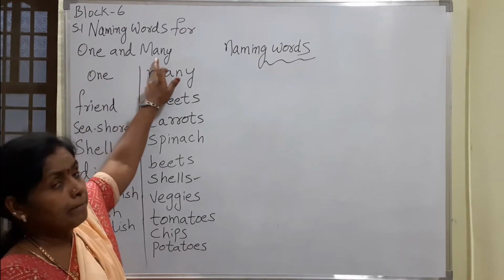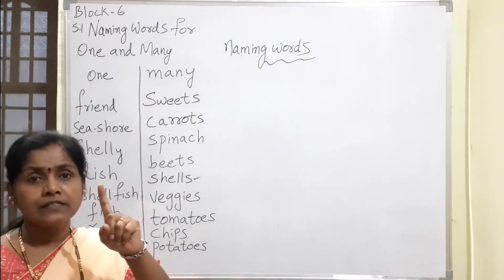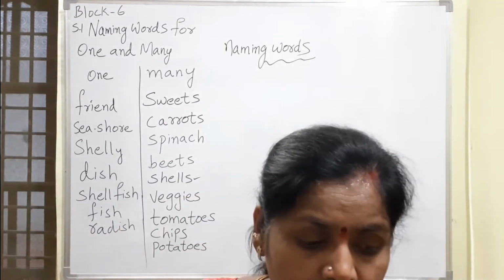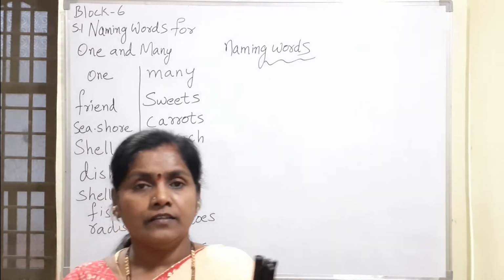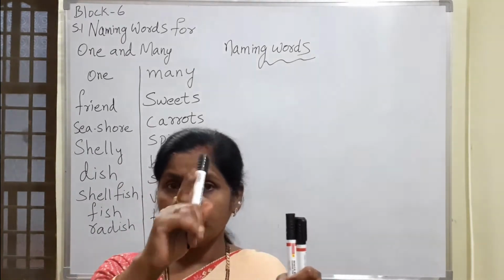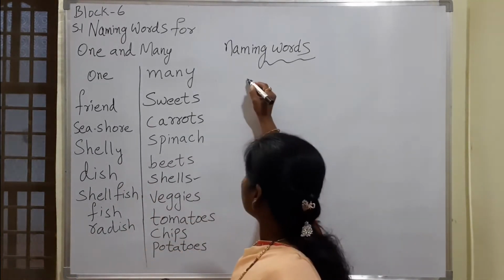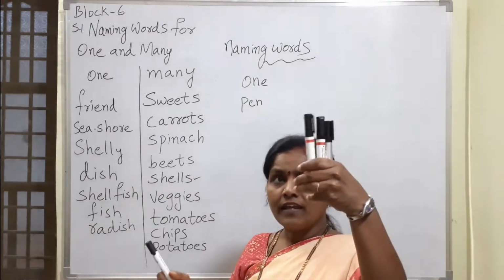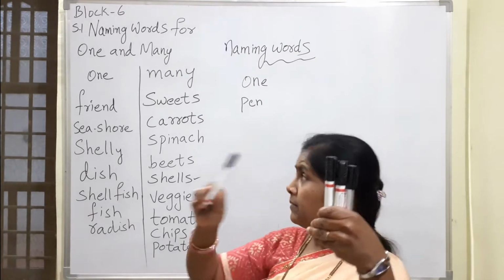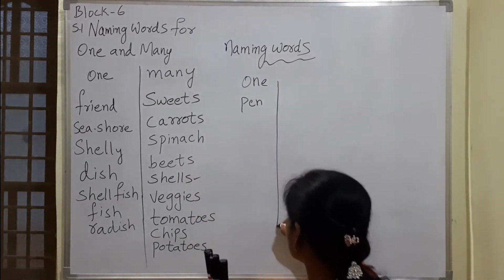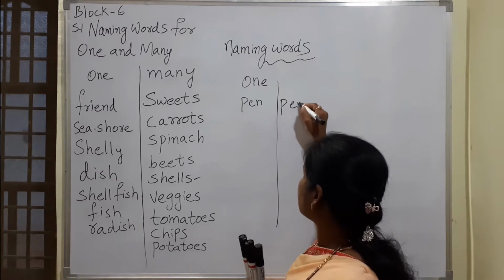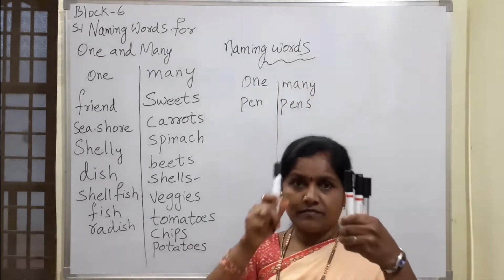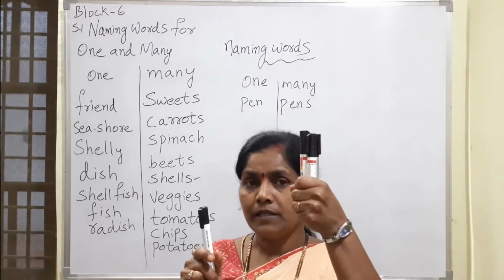One and many. One means one. What is this one? This is a pen. If I am having here, this is one. One means pen. Again I am writing here. One means pen. And here how many are there? 3 are there. Many means what I am writing? Pens. One means pen. Many means pens.